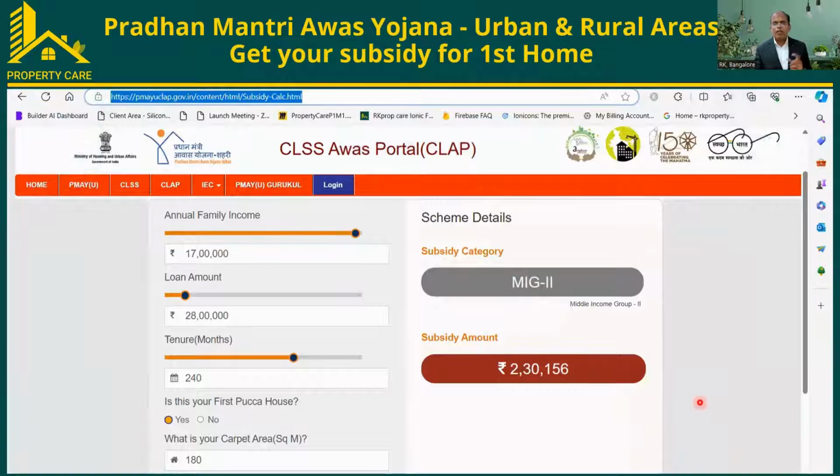So this is the calculator I used. This person, Vinith, has 17 lakhs as annual income. He is availing a loan of 28 lakhs. I put this data in and I got this subsidy amount: 2,30,156 is his subsidy, for 240 months. So this is the simple calculation. Anybody can go to this link, type in your income and your loan amount, and you will get the subsidy amount. So this is the idea behind this scheme.